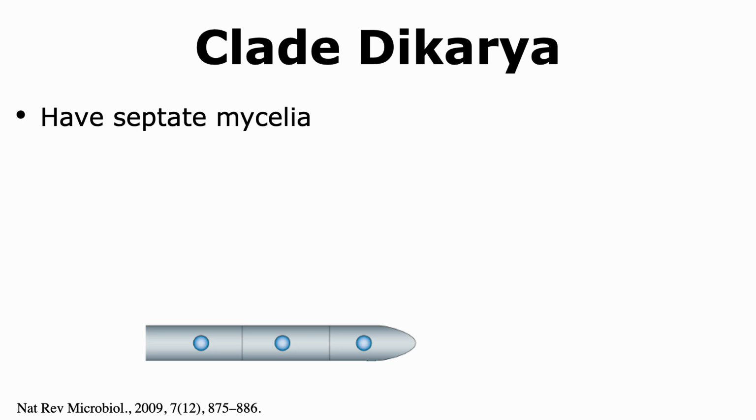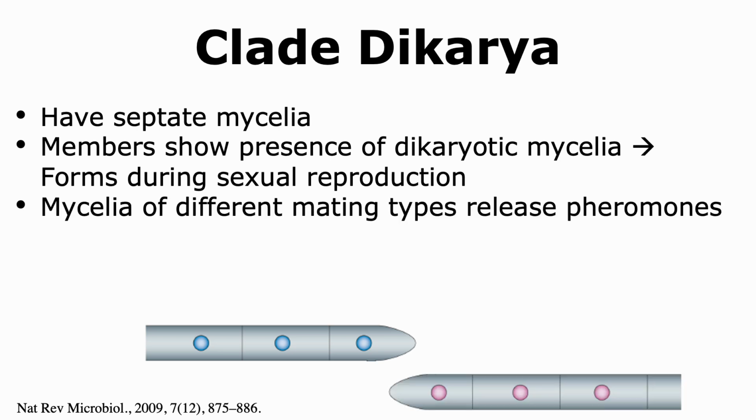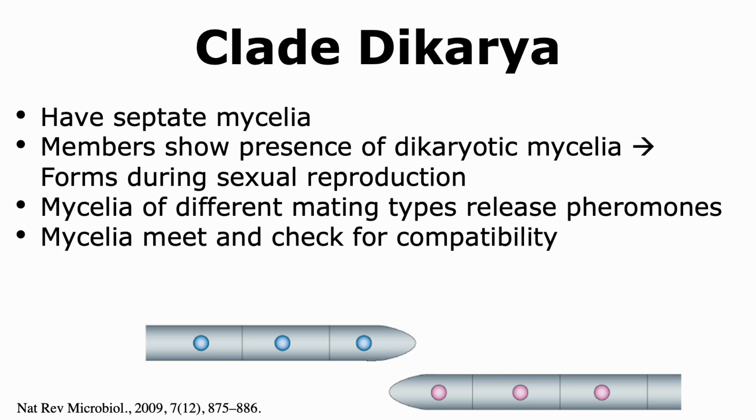Unlike what we have seen so far, members of the clade Dikarya have septate mycelia, which means that we are able to see septa or cross walls present in their hyphae. The members that belong to this clade show the presence of dikaryotic mycelia. This type of mycelia is formed during sexual reproduction. This process occurs when mycelia of different mating types release pheromones. These pheromones are chemicals that draw the mycelia towards one another, and thereby they're able to meet.